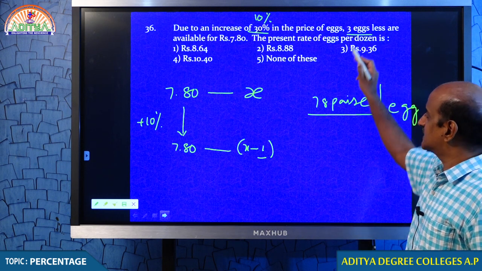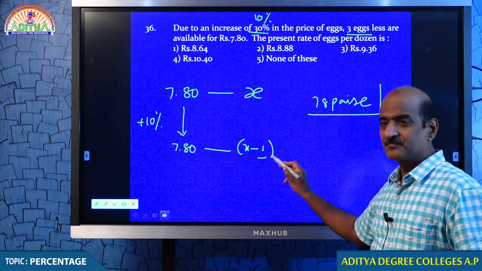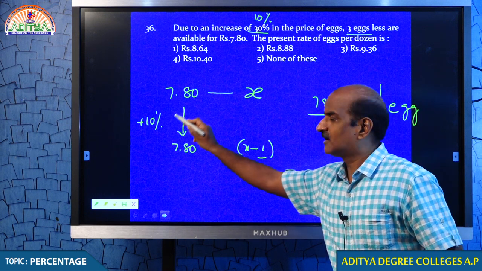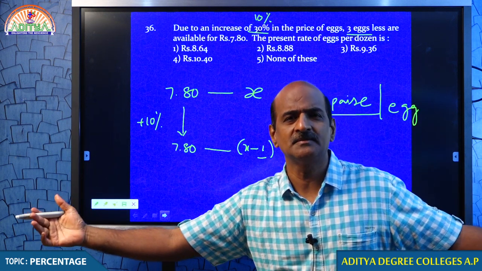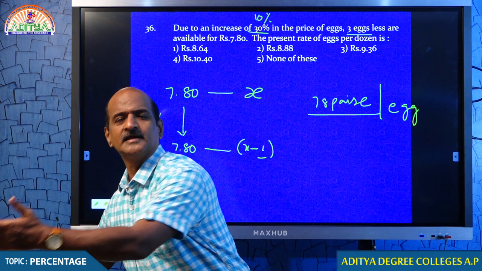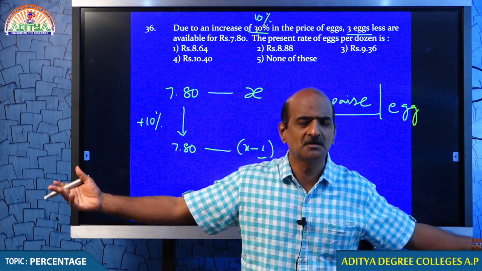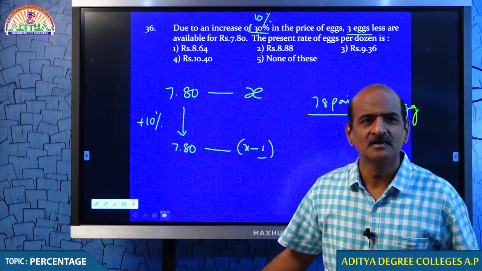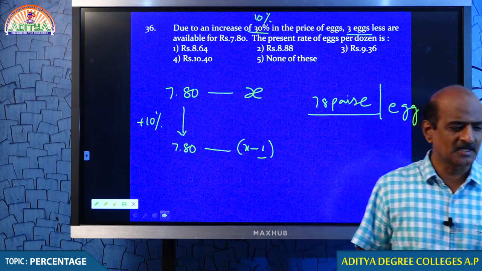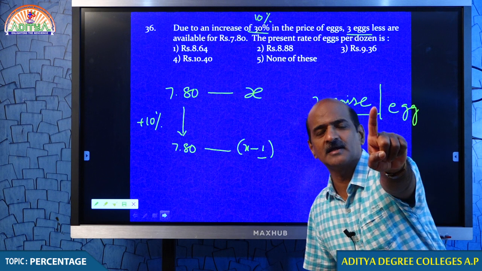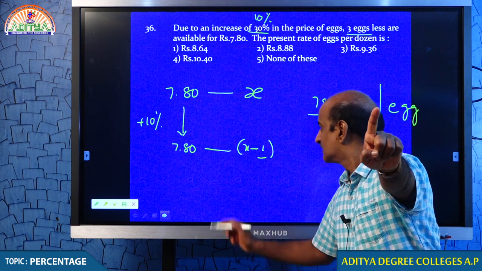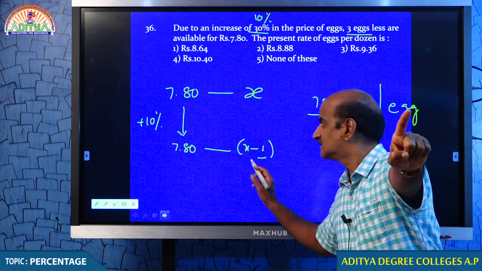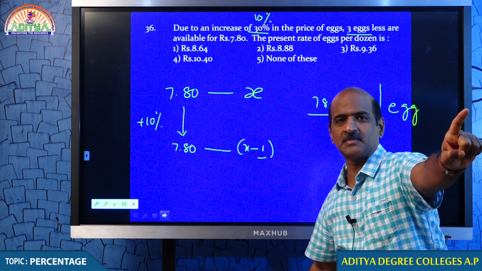Here it is given 3 eggs, I took 1 egg. 30%, I took 10%. Both mean the same. 30%, 3 eggs. 10%, 1 egg, makes no difference. Therefore, when the price increases by 10%, you get 1 egg less. If you want to get that 1 egg back, then you have to pay 78 paise.